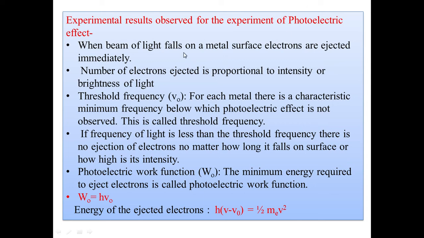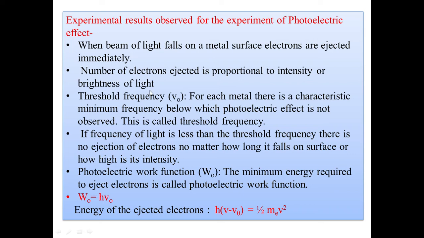When a beam of light falls on a metal surface, electrons are ejected immediately. Which electrons? Those electrons which are present in the outermost shell. Outermost shell means valence shell. Those electrons are loosely bound with the nucleus and they are easily removed with the help of particular energy radiation.